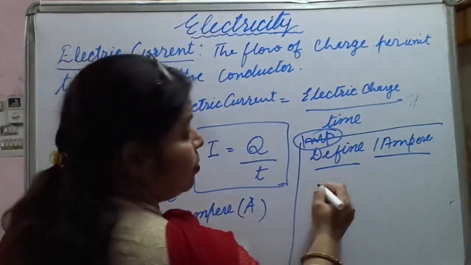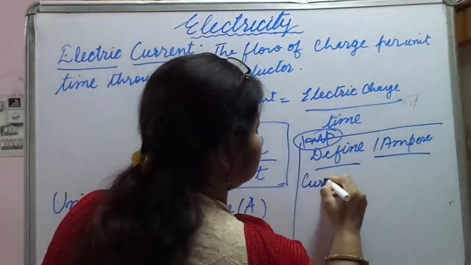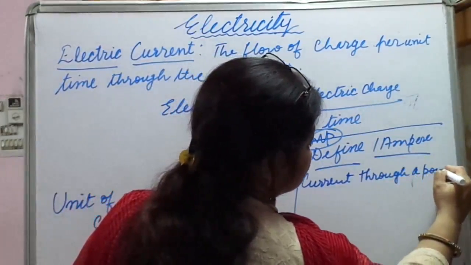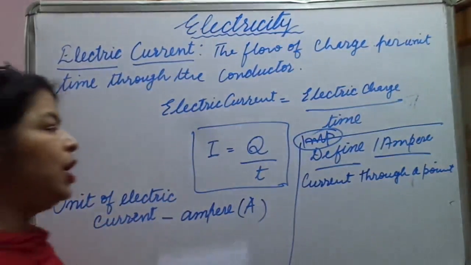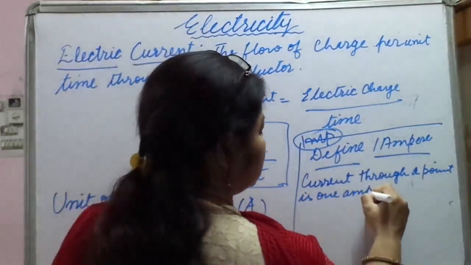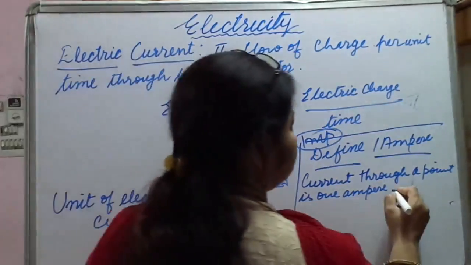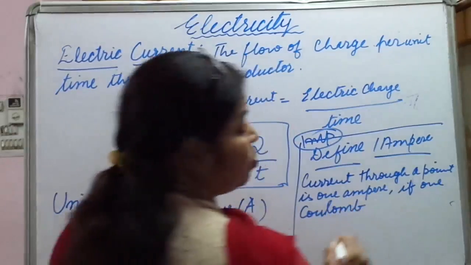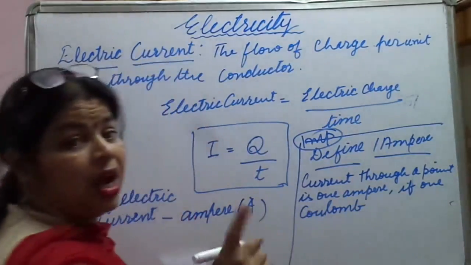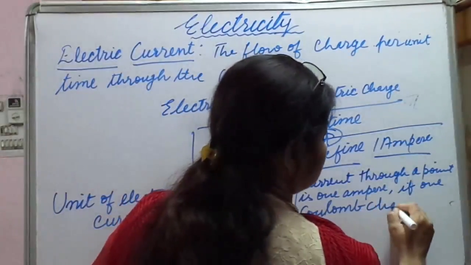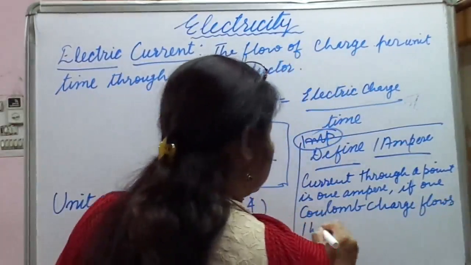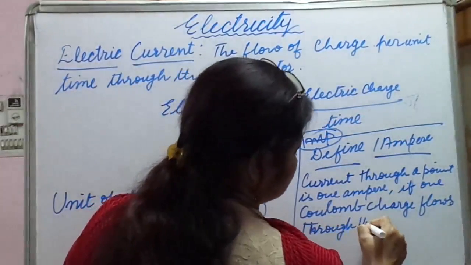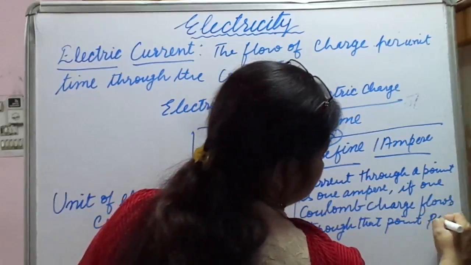Okay, so how can it be defined? Let us write it. The current through a point is 1 ampere if 1 coulomb, C-O-U-L-O-M-B, always remember the B is silent, of charge flows through that point in a second, per second.